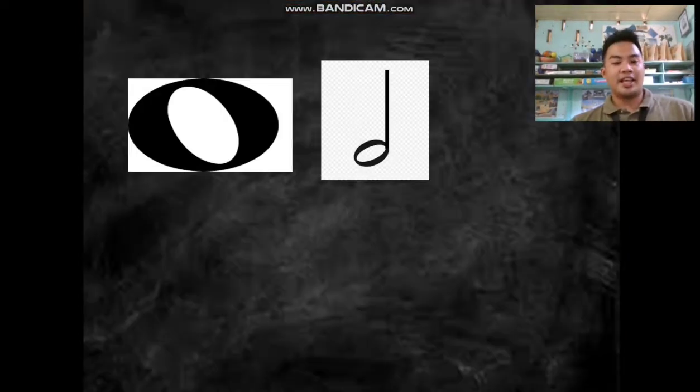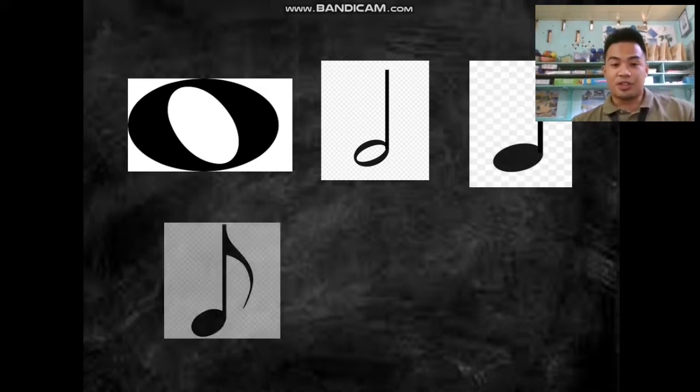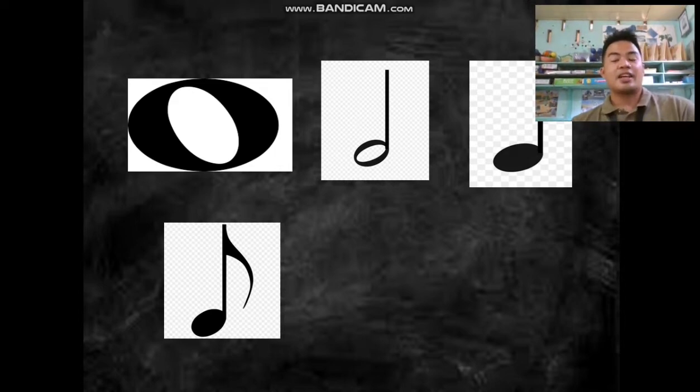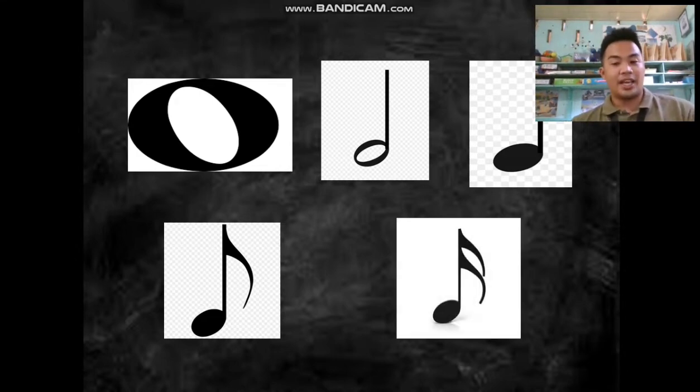So can you identify, class, what are these notes? First, we have the whole note. Next, the half note. And then the quarter note, the eighth note, and the 16th note.